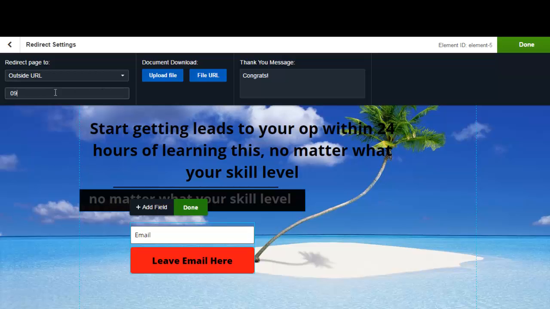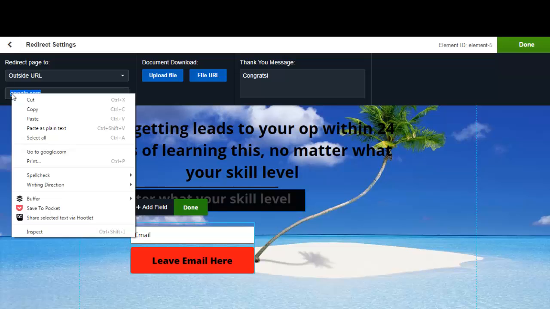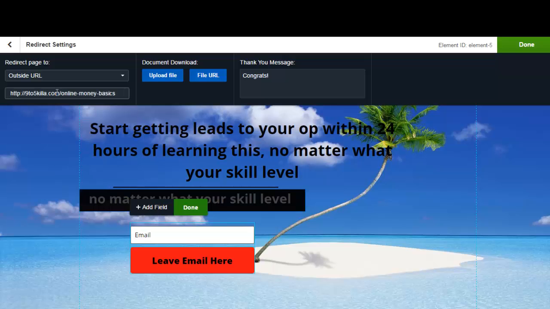Let's choose one. Actually, I'm not going to choose that because this is not about my business. This is about your business, so I'm not going to use that one. Maybe I was going to send them to google.com, but here goes a better one. How about I send them to the Online Money Basics page? Of course, you wouldn't want to send them from an opt-in to an opt-in. I'm just giving you an example. You just take the URL, drop it in there, add your thank you message, press done. That is it.